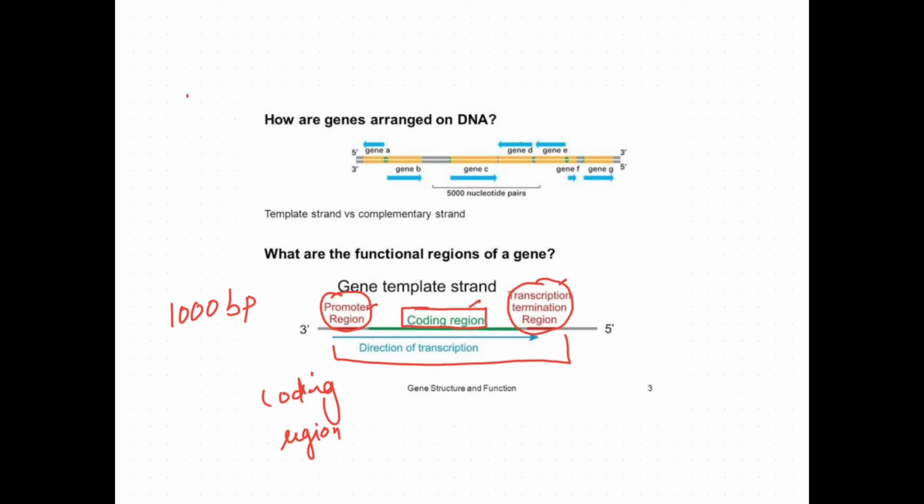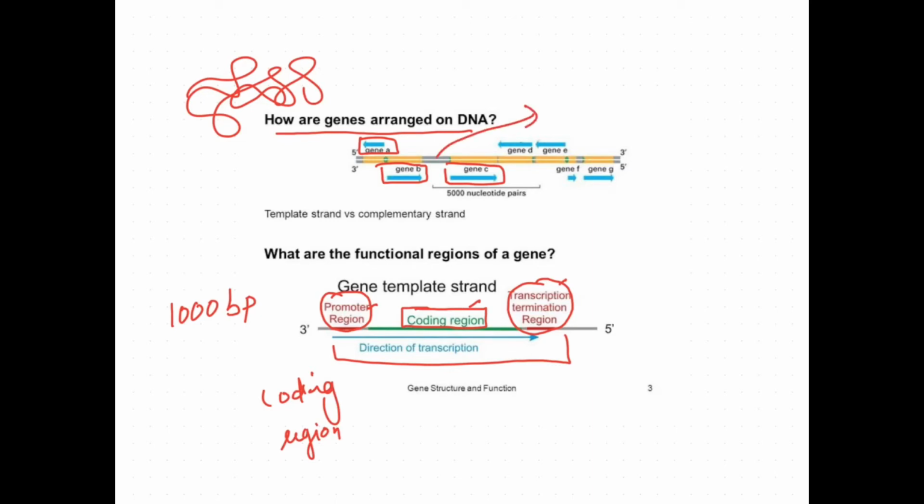Now in an organism's genome, let us take this as a genome, you can see several genes arranged. The genes are arranged in such a way that you can see here gene B, gene A, gene C, etc. But in between gene B and gene C, you see there is a region that is known as the intergenic region.